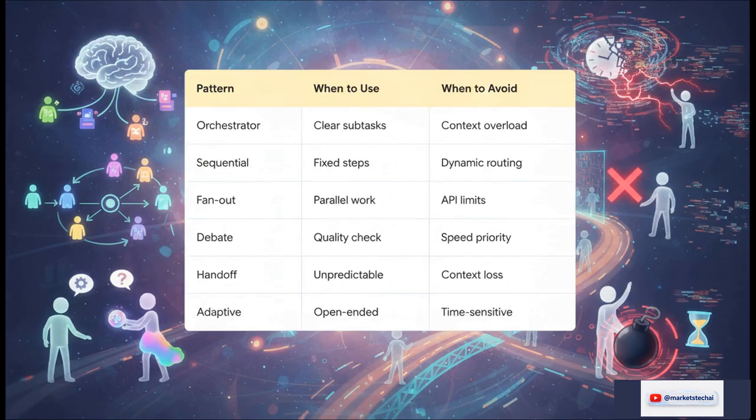Got clear subtasks? Grab an orchestrator. Need fixed linear steps? Go sequential. Independent parallel work? Fan out is your friend. But you really have to map these to your constraints. For instance, definitely avoid adaptive planning if your tasks are highly time-sensitive. It's all about making the smart trade-off.